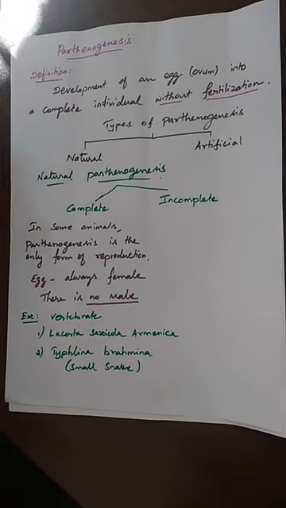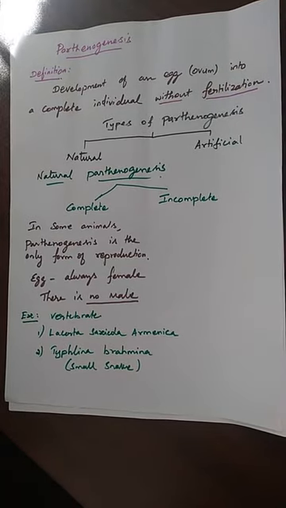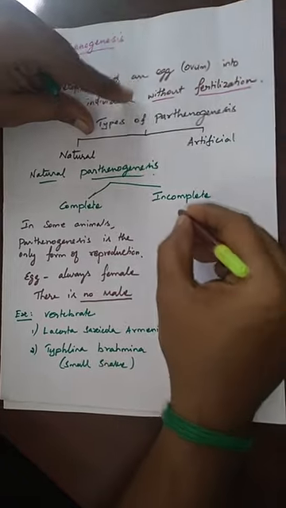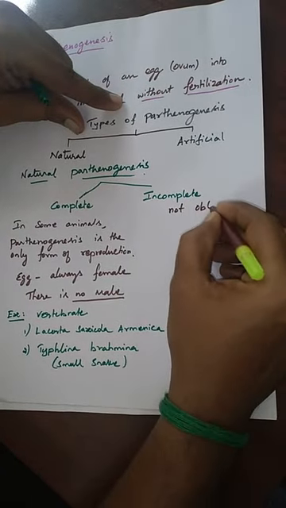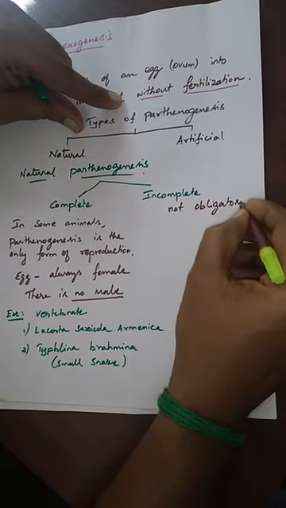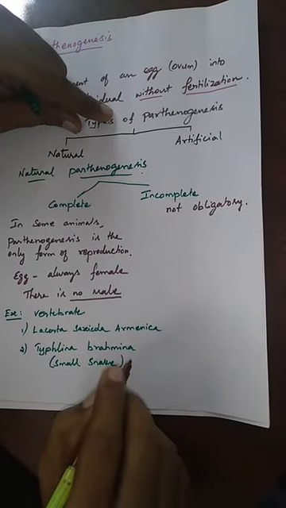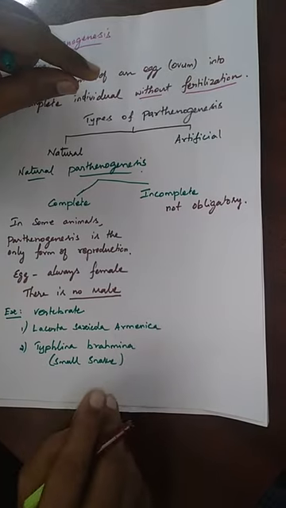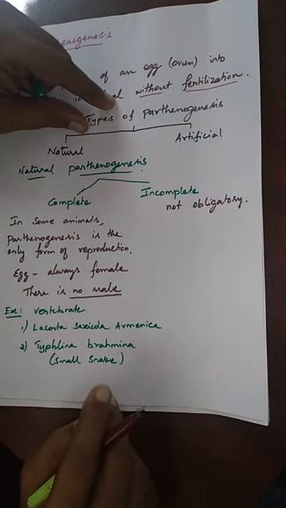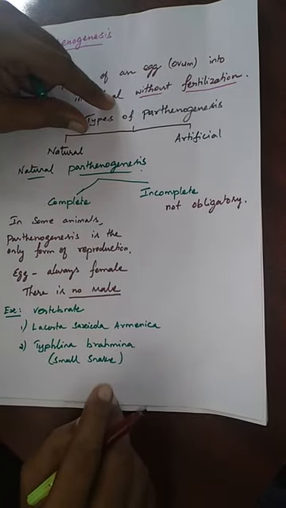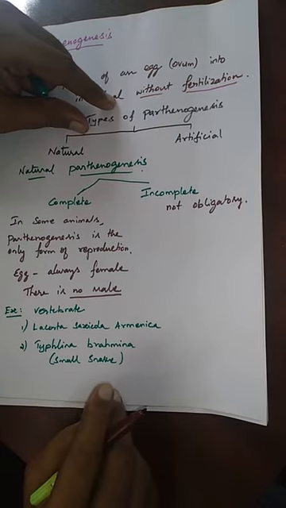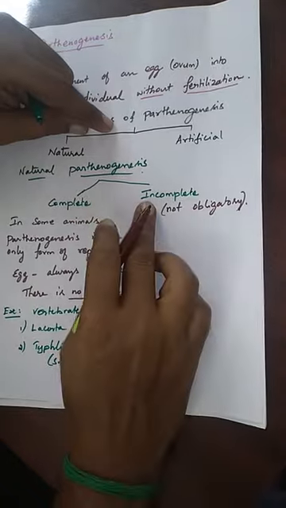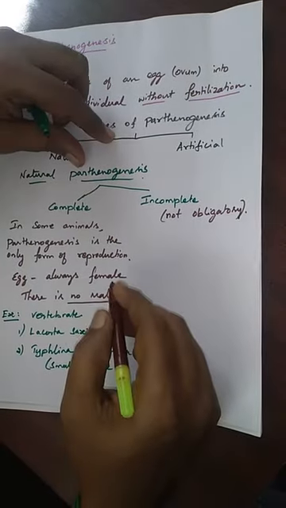Let us see the incomplete parthenogenesis. Incomplete parthenogenesis, it is not obligatory. Then you can ask the complete parthenogenesis whether it is obligatory or not. Complete parthenogenesis is obligatory, whereas incomplete parthenogenesis, it is not obligatory. Why are we saying that it is incomplete natural parthenogenesis?